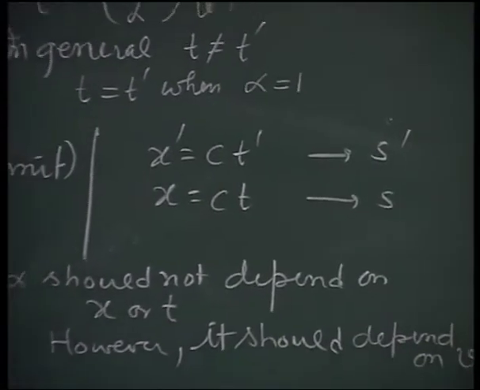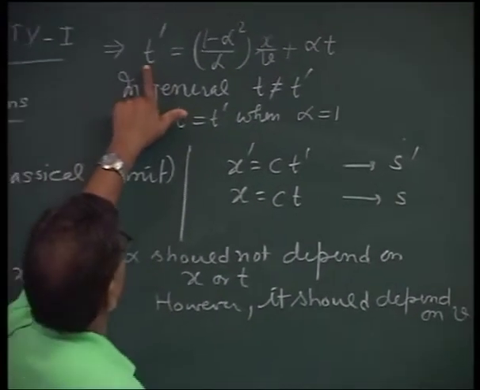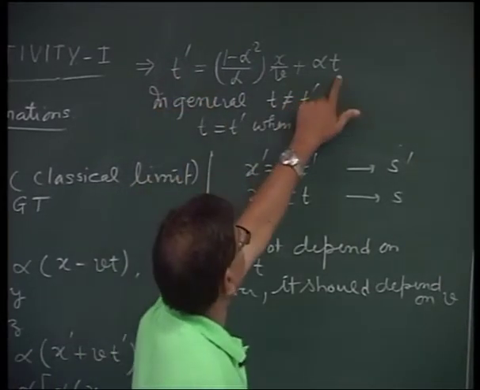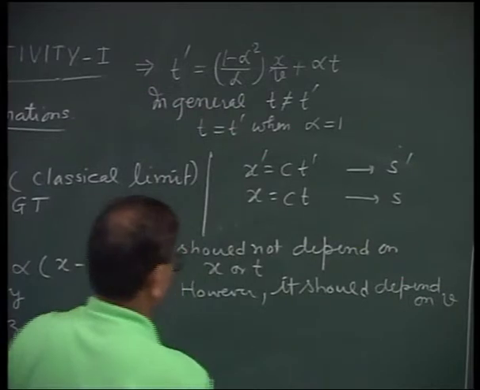How? Let us see here. I multiply this time equation, the entire equation, by c.